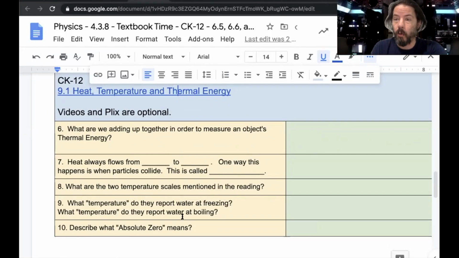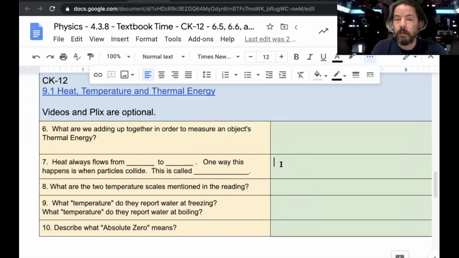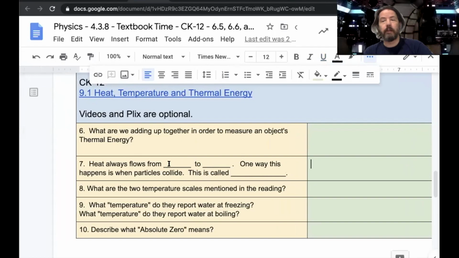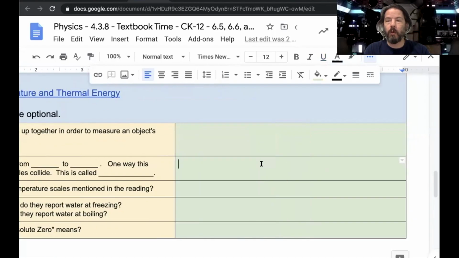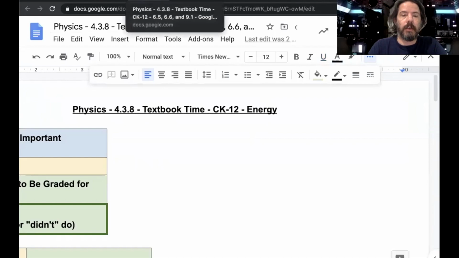It's all in order. It's also, if it has a blank, all I'm looking for are the one-word answers. And you're going to type those in the green box, please, okay? If you fill it in over here, I'm not going to see it and will count off points. So make sure that when you're filling in the blank, you're typing in the word over here, okay? All righty, that is our textbook time.